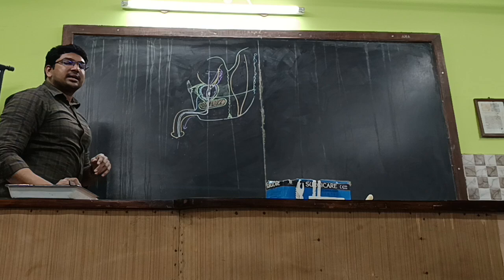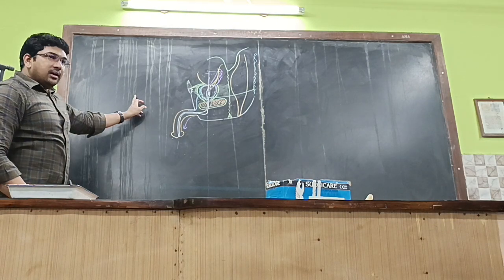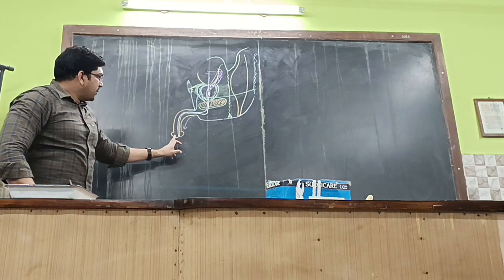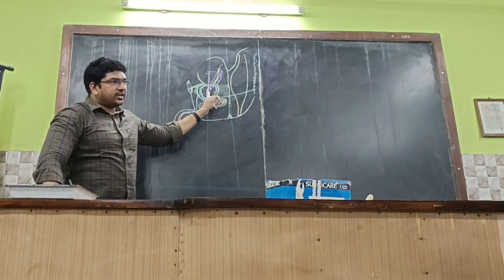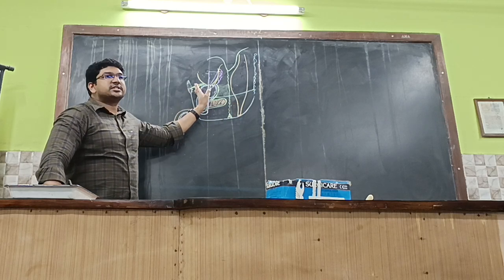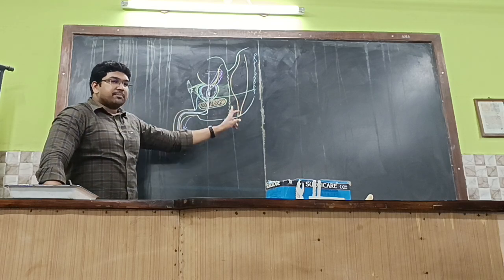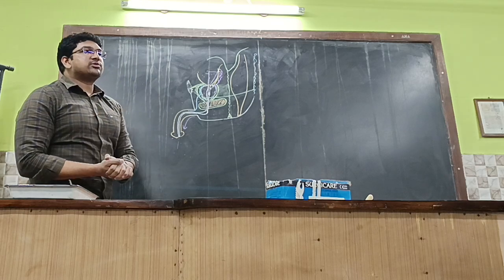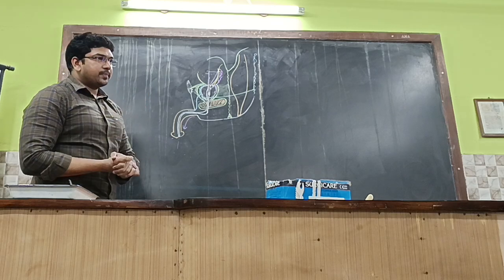So there are a few blood markers, like prostate specific antigen, to identify the malignancy of the prostate. If you pass the catheter, that indicates benign prostatic hypertrophy. But if there is a malignant change of the prostate, we have to go for prostate specific antigen, which is a marker to identify the prostatic malignancy. So if there is a prostatic malignancy, what will happen?